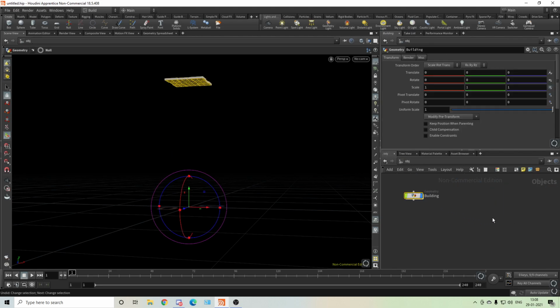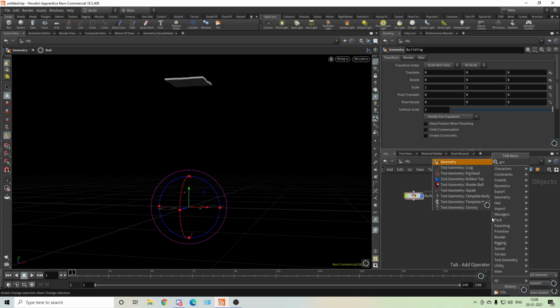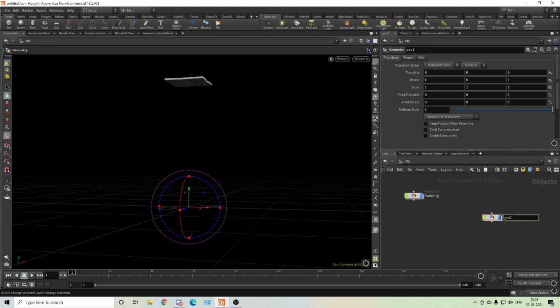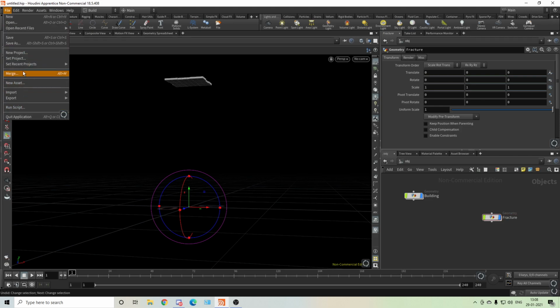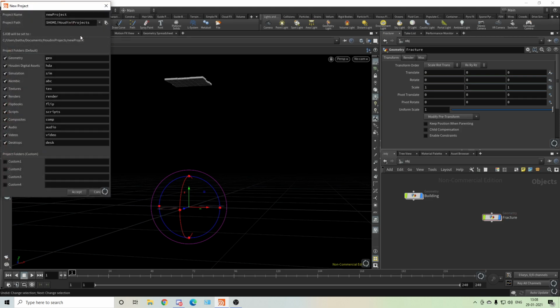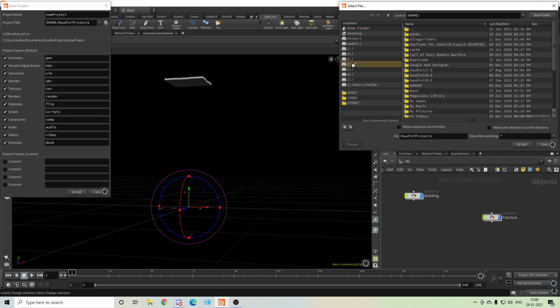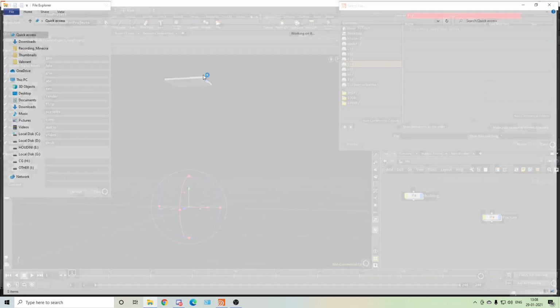So we got everything. Now we have to create a new geo, which will be fracture. Okay, I'll create a fracture. Okay, so I forgot to do this, I have to create a new project. See, these are the basic things I forget every time.